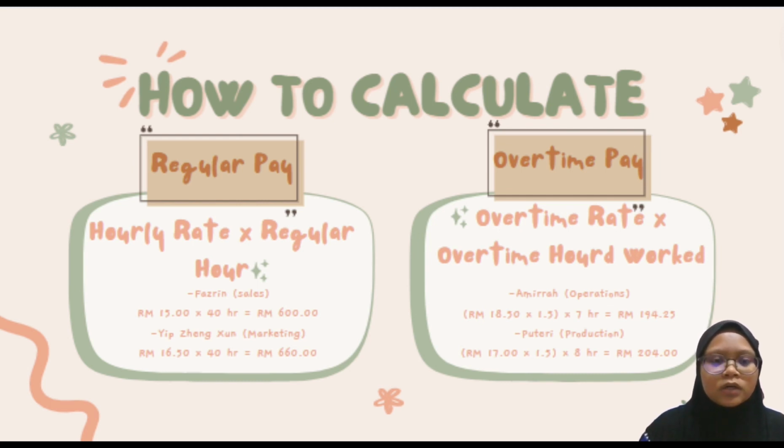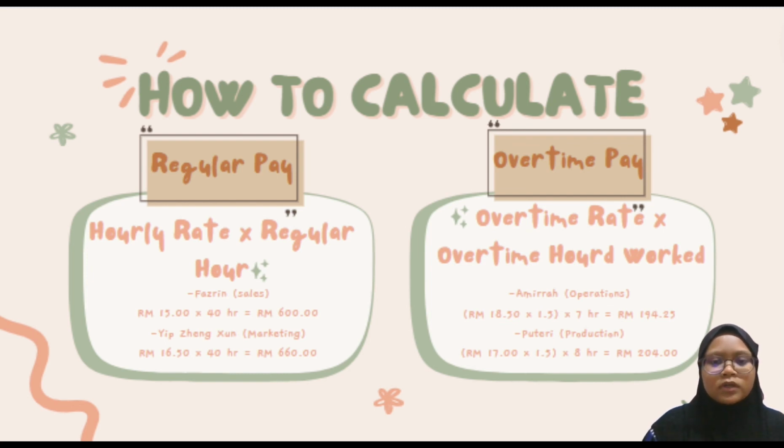So for regular pay, the formula is hourly rate times regular hour. For example, FAZRIN, 50 ringgit times 40 hours, which is the answer 600 ringgit. For the other example, ZHENG, the hourly rate is 60 ringgit 50 cents times 40 hours, and the answer is 660.